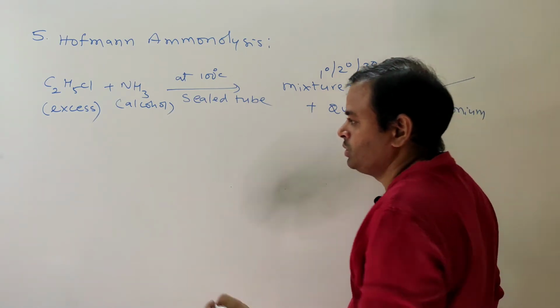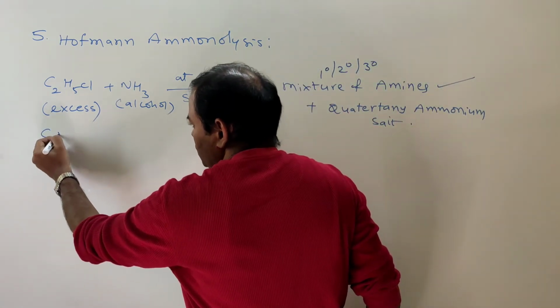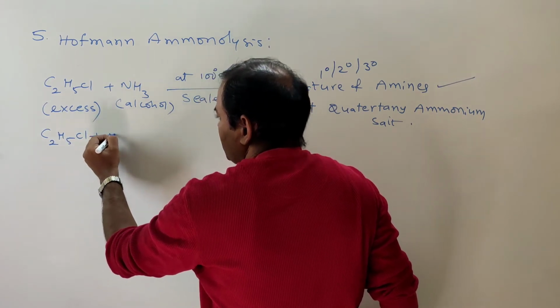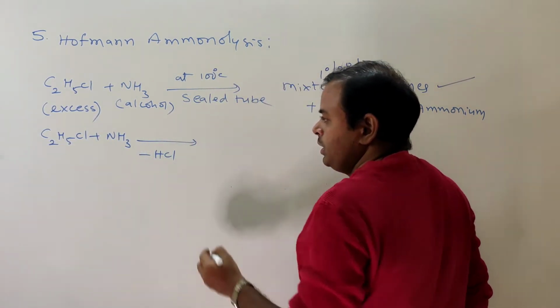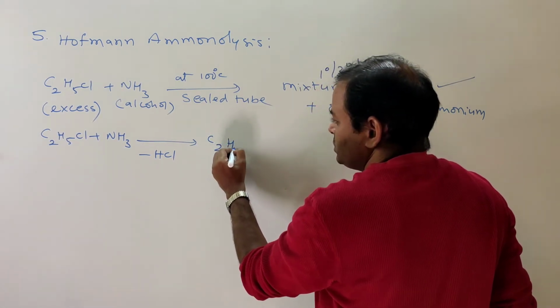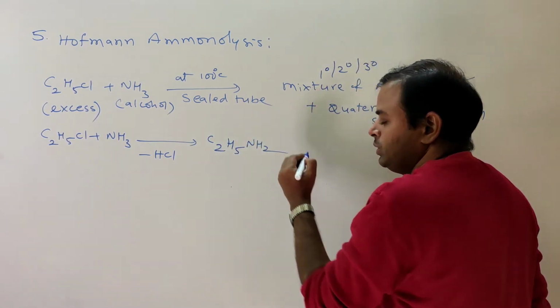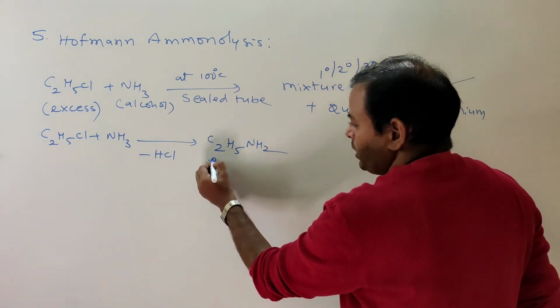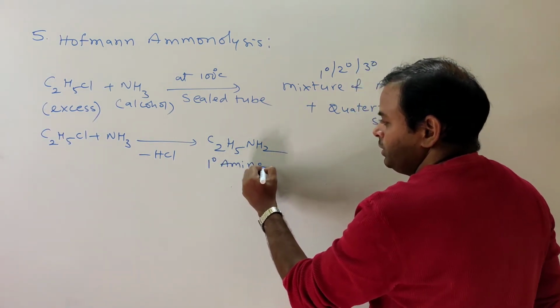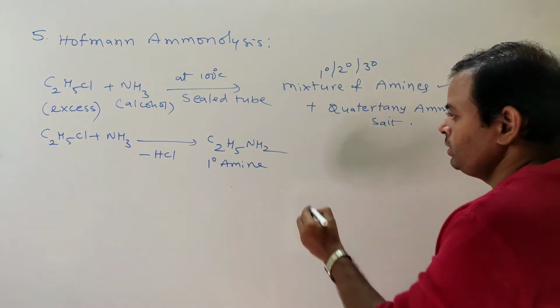So what is the reaction? C2H5Cl plus NH3, minus HCl, takes place. What does it give? C2H5NH2, ethyl amine, a primary amine.